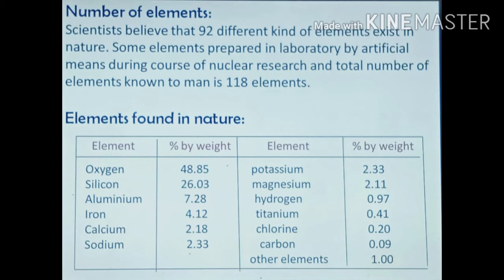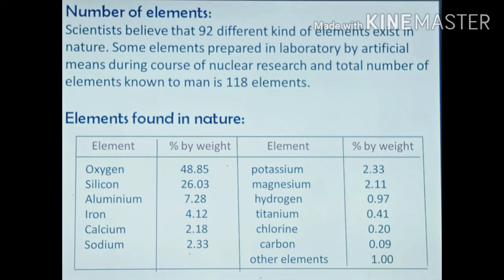Check the table. Oxygen 48.85% by weight. Silicon 26.03% by weight. Aluminium 7.28% by weight. Iron 4.12% by weight. Calcium 2.18% by weight. Sodium 2.33% by weight.